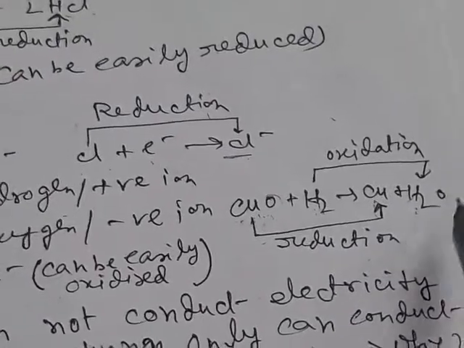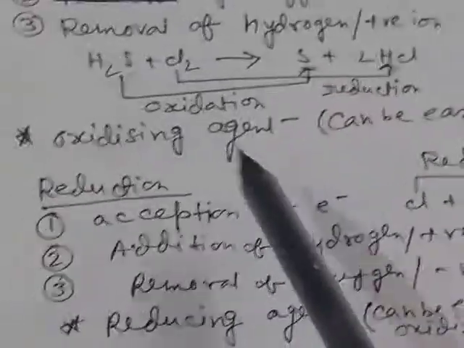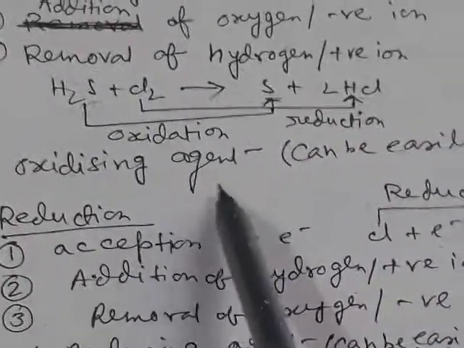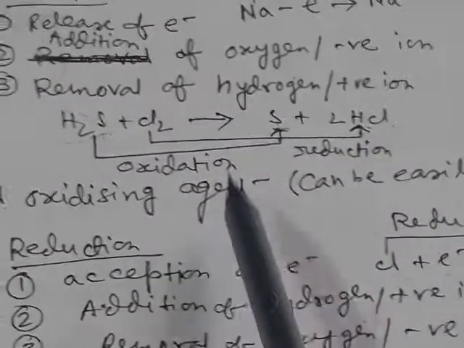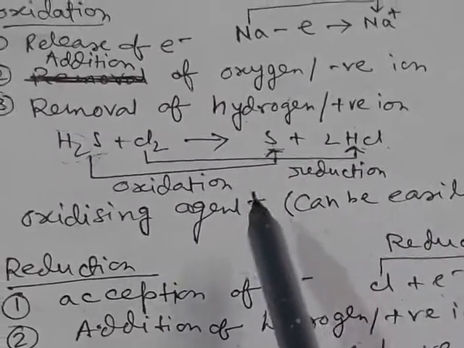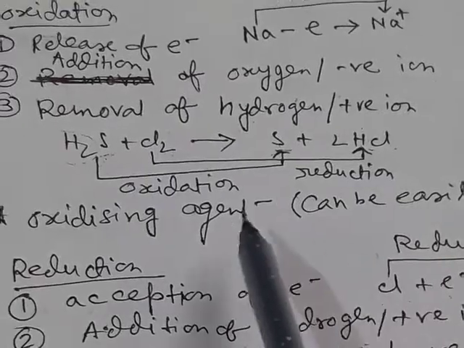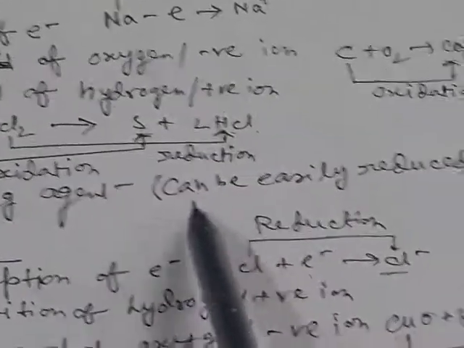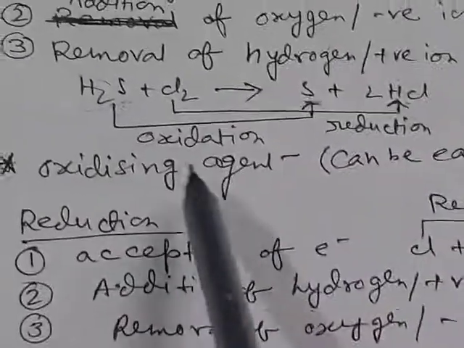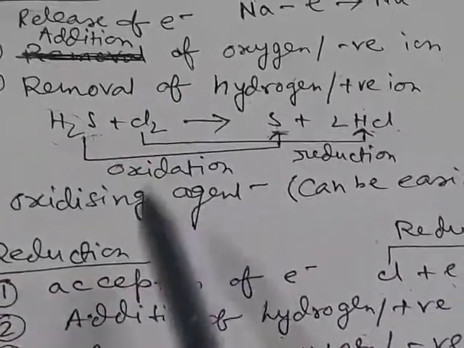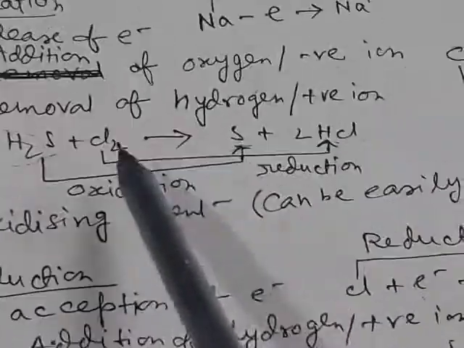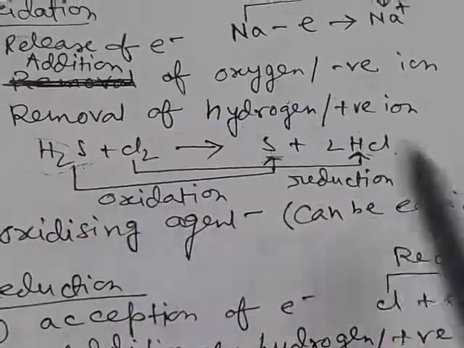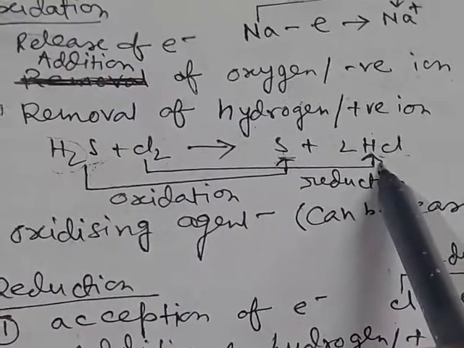is oxidized to water. Now oxidizing agents. Which are oxidizing agents? The substances which themselves get reduced but oxidize other substances. They can be easily reduced but they oxidize other substances. For example, in this reaction chlorine is reduced to HCl.